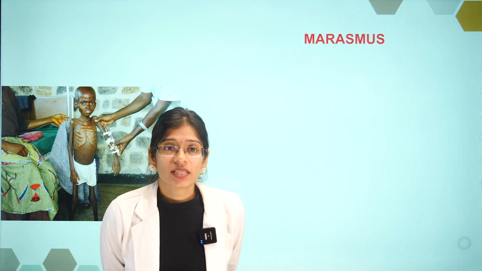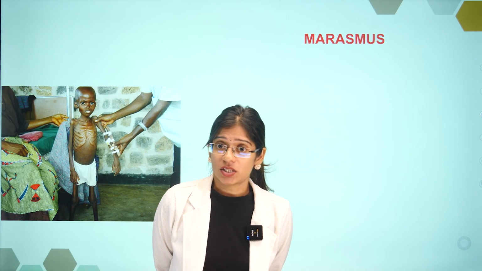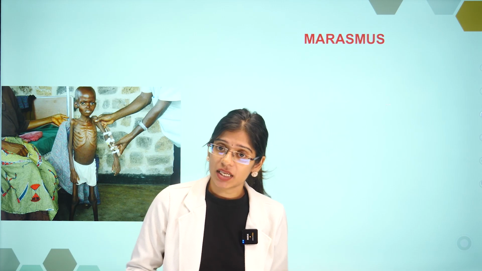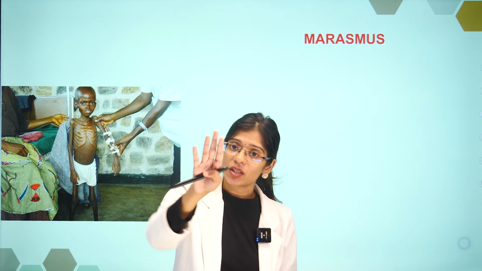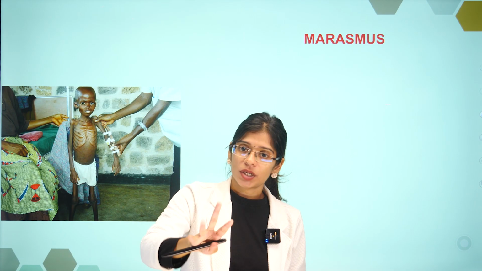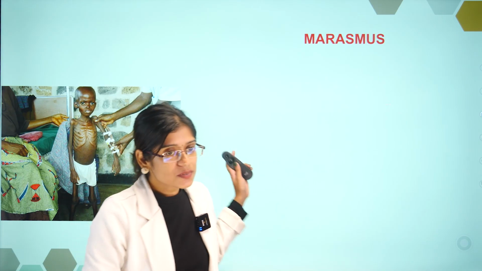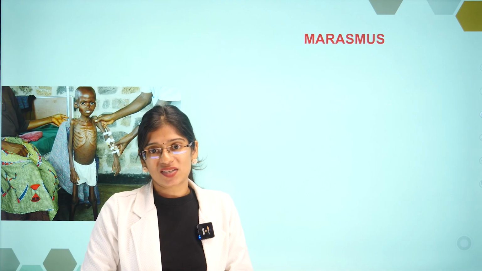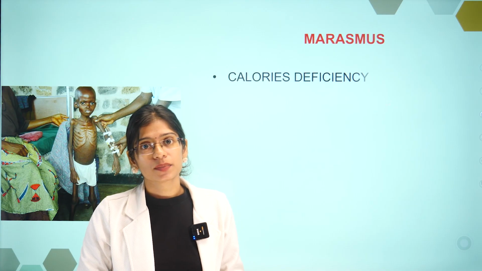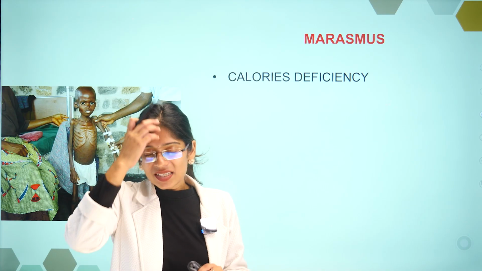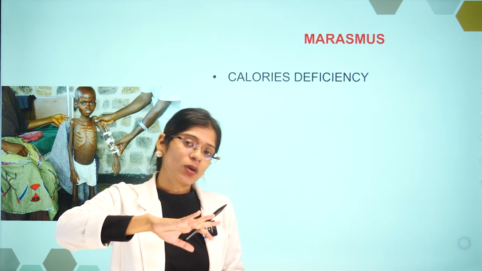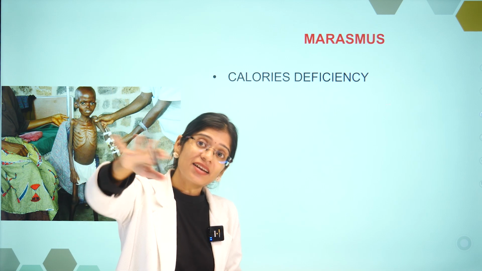What is this picture? Okay. So now you can spot the difference. In kwashiorkor the child looks well fattened, but the child is not getting food. You understand why the child looks fat there? Protein is low and edema occurs. Here, see, his ribs are visible. This is a case of marasmus. Why does marasmus occur here? There is going to be more of calorie deficiency.